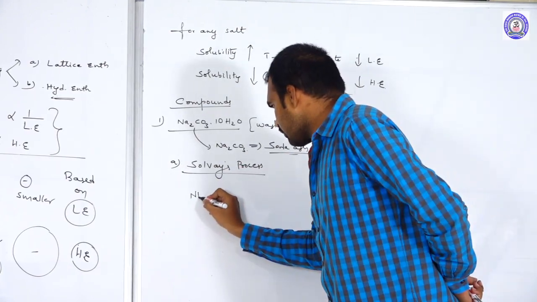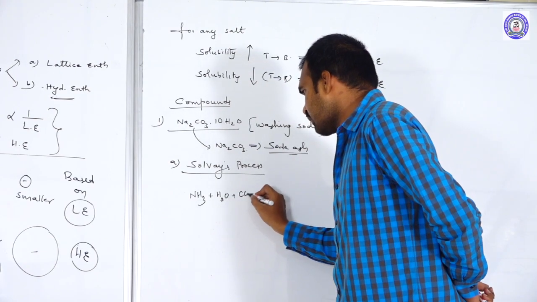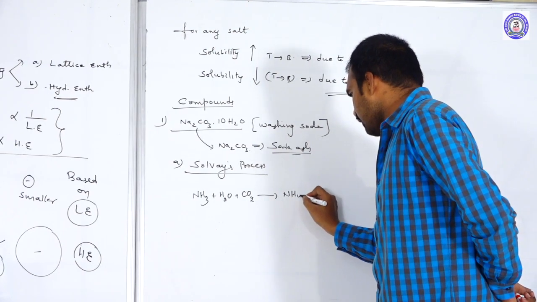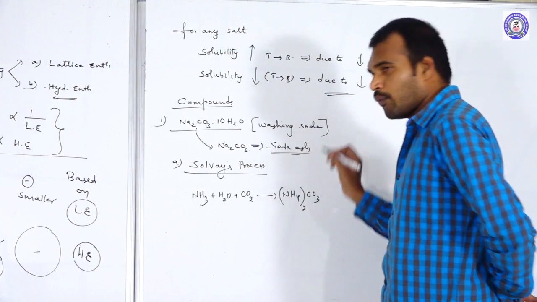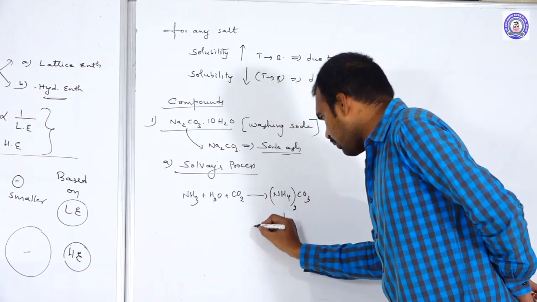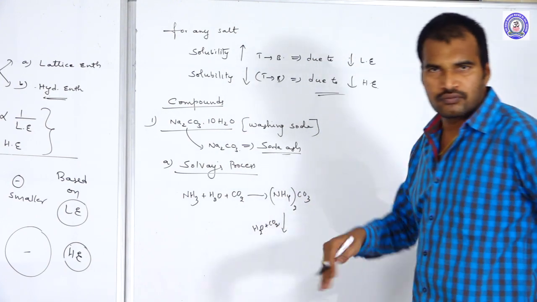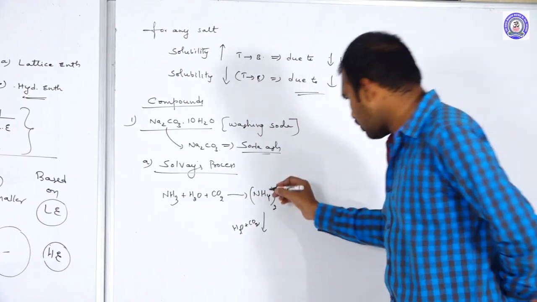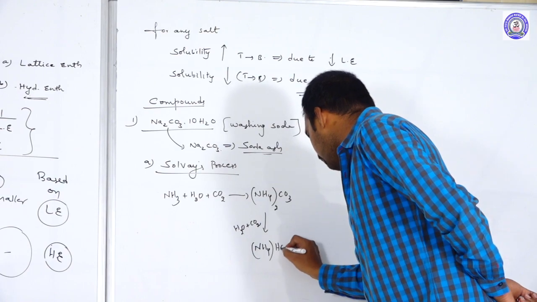First of all, ammonia mixed with H2O and CO2, we will get ammonium carbonate. And if you further add H2O and CO2, ammonium carbonate becomes what? Ammonium bicarbonate.